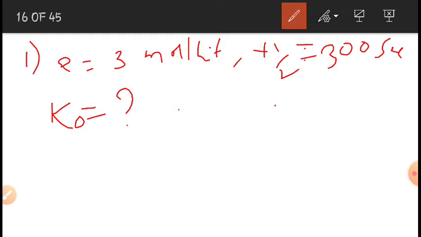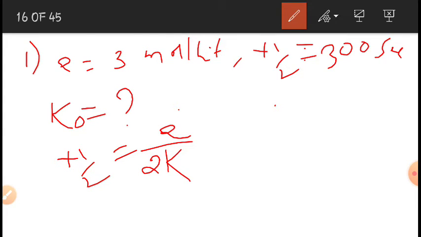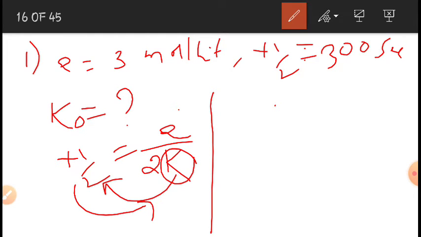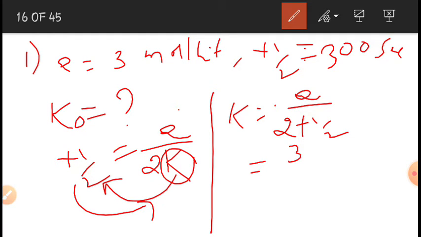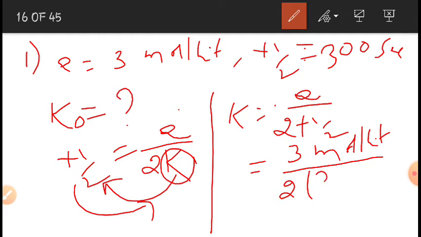So we know the equation for half-life of zero order reaction, t half is equal to A by 2K. I want K, so I am moving K to this side and t half to the other side. Then K is equal to A by 2 t half. Here the initial concentration is 3 moles per liter, divided by 2 into 300 seconds.